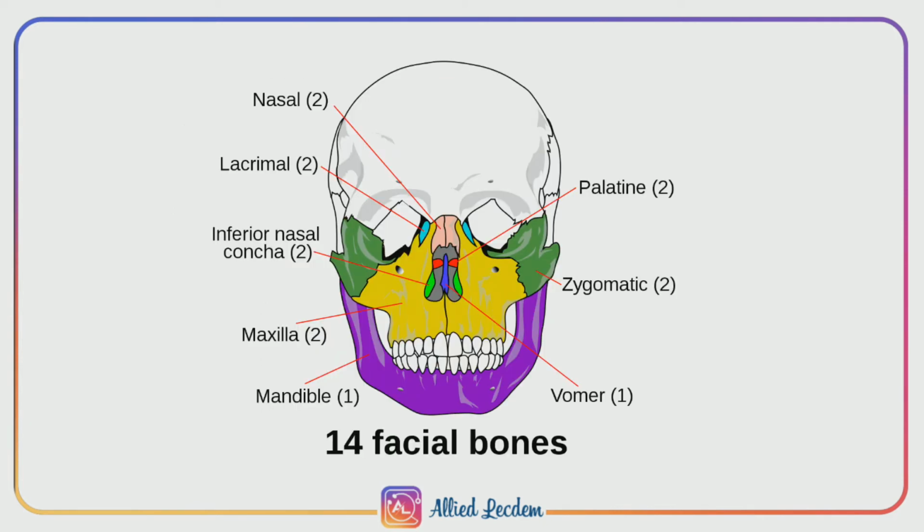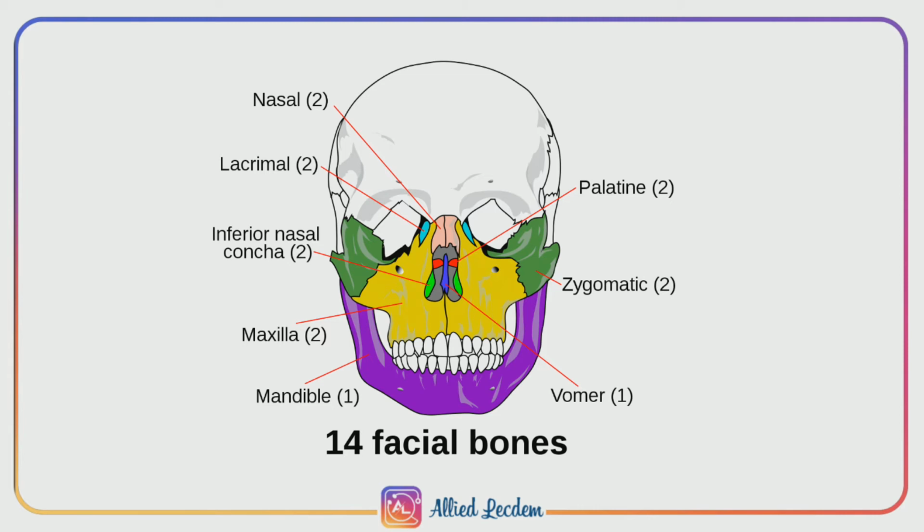Next is the facial bone. The facial bones form the front part of the skull, the skeleton of the lower jaw, palate, and nose. The mandible forms the lower jaw, and it is the strongest, largest, and only movable facial bone, while the others are immovable facial bones. There are 14 facial bones, that is 2 nasal, 2 maxillae, 2 zygomatic, 2 lacrimal, 2 palatine, 2 inferior nasal conchae, 1 vomer, and 1 mandible. The mandible is the lower jaw and it is a movable facial bone.